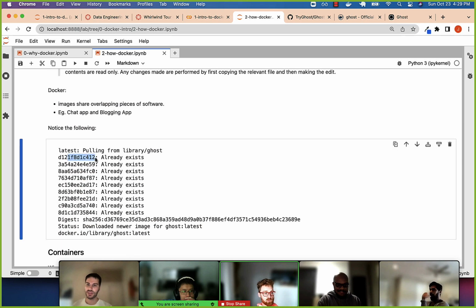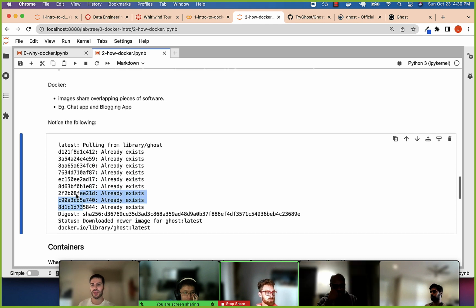So that's what this stuff is. These are all these little images. These sub images can be shared by other softwares, right? This could be maybe shared by, like, maybe this represents Linux and this represents Python and this represents Flask, right? If I need these three things for my chat application, it's okay. These can be shared by the other application, right? And if Ghost ever alters anything here, it's really just first copying it and then altering it.